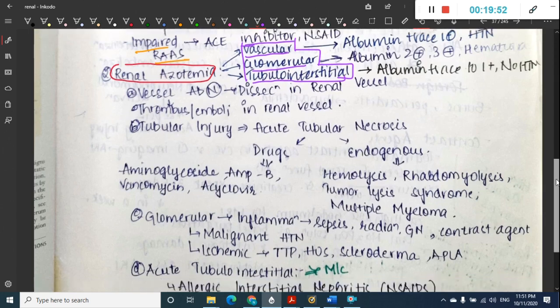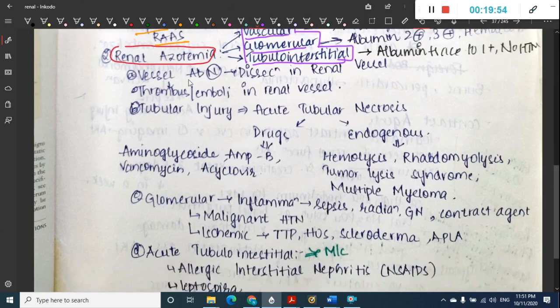Okay, so if you see vascular abnormalities, first in the vascular abnormalities, it can be due to dissection of the renal vessel, or there can be thrombi or emboli formation in the renal vessel. Because of thrombi or emboli in the renal vessel, the blood cannot enter into the kidney properly, because of this embolism or aneurysm, embolism or atherosclerotic plaque, and as a result there is acute kidney injury.